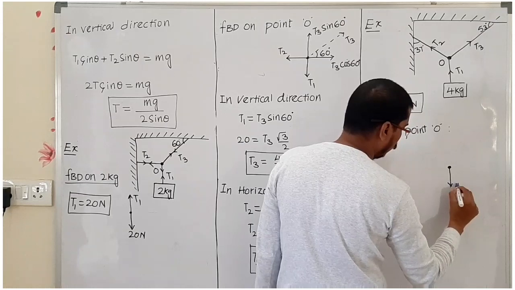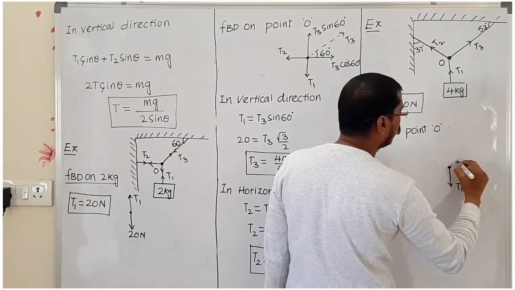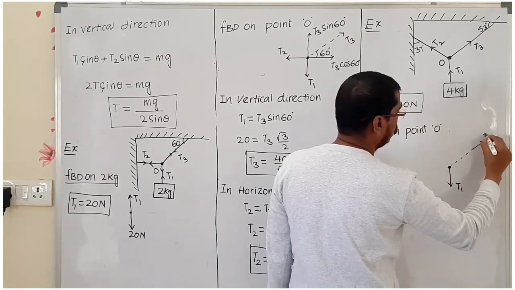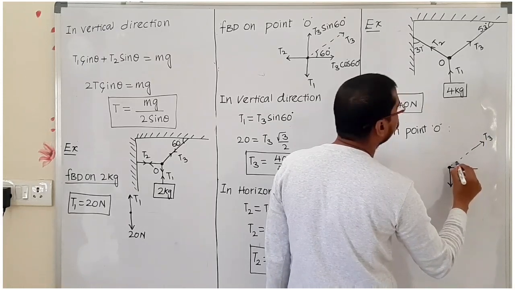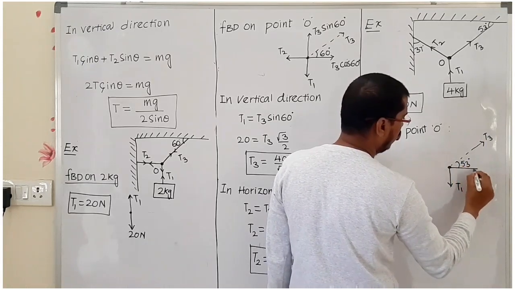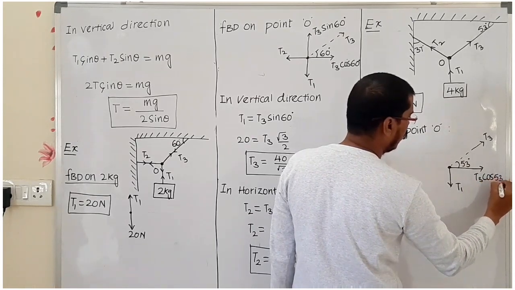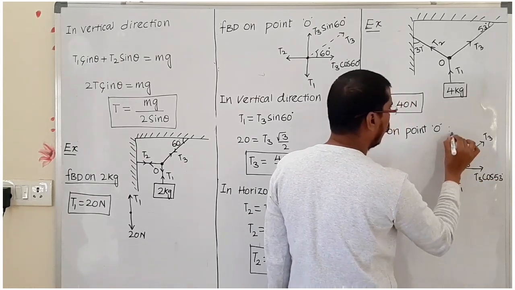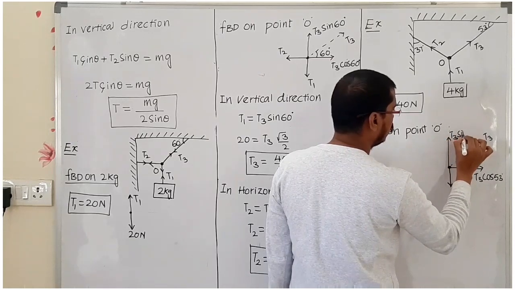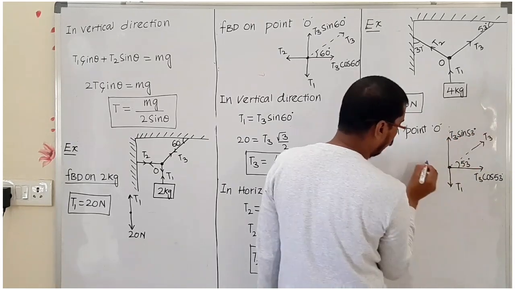This is T1. It is T3. The alternate angle is 53 degree. T3 cos 53 degree and T3 sin 53 degree.